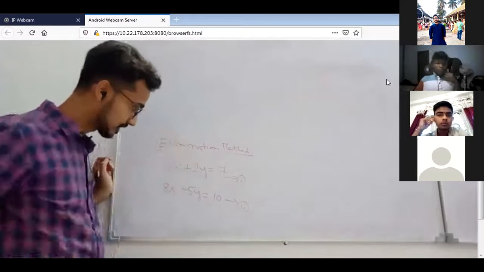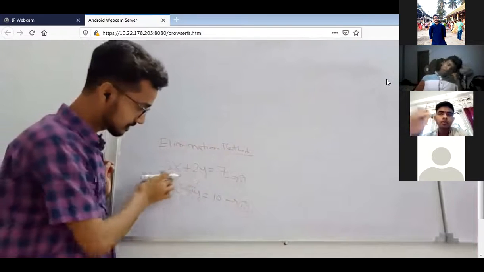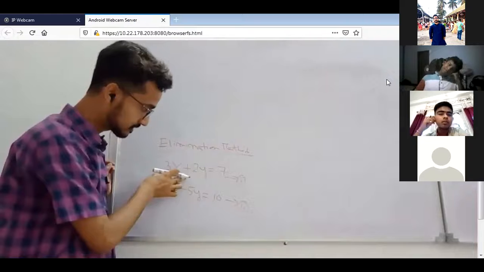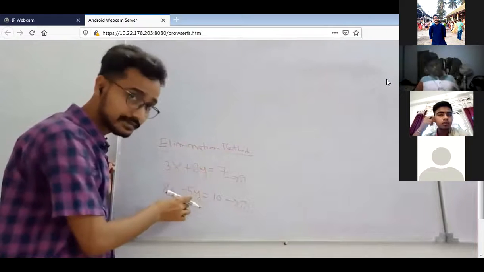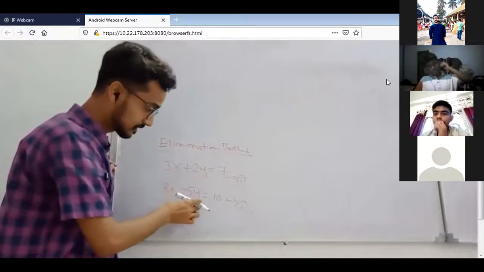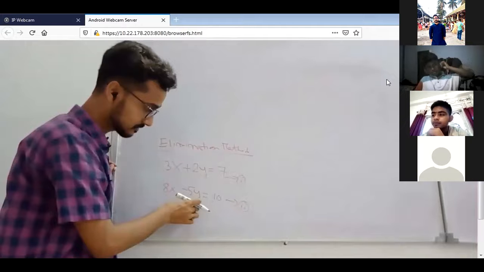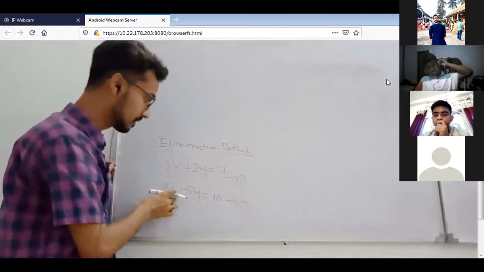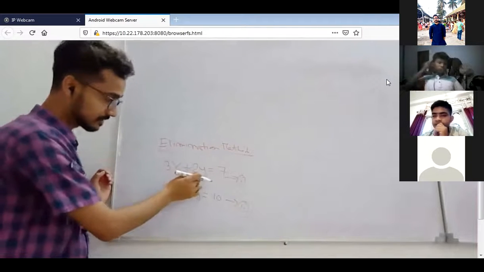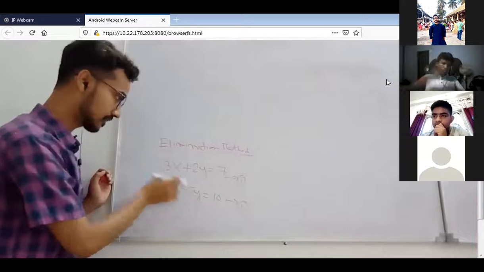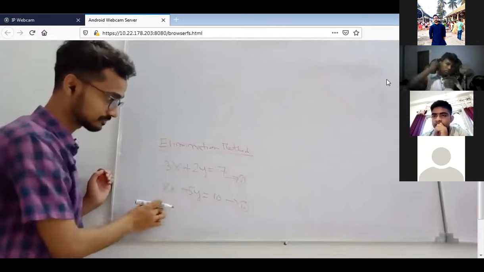Suppose now see here, if you add this, this is plus, this is minus. Now if you add this, and if the coefficients are the same, then what happens? This term and this term will get cancelled. Then we can find the value of x. So first make the coefficient of y equal. So how can you make the coefficient of y equal?